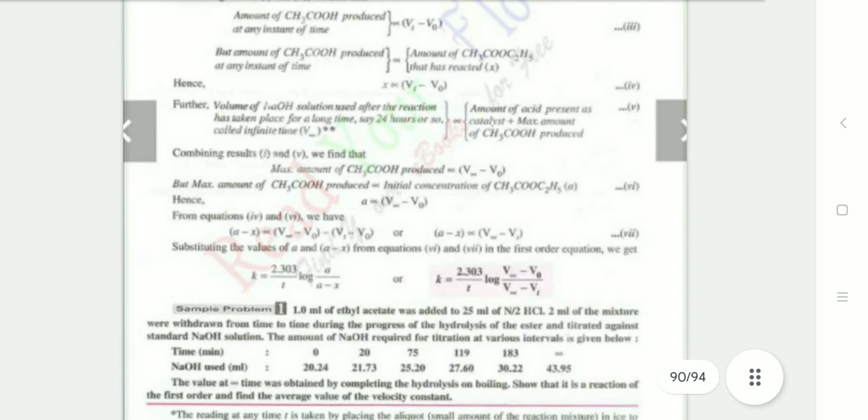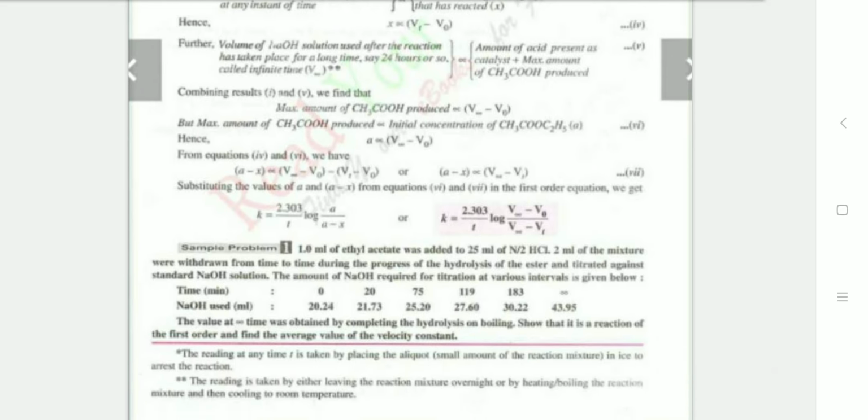The hydrolysis of ethyl acetate, CH3COOC2H5 plus H2O in the presence of H+, forms CH3COOH plus C2H5OH, in which k = 2.303/t log (V∞ − V0)/(V∞ − Vt).